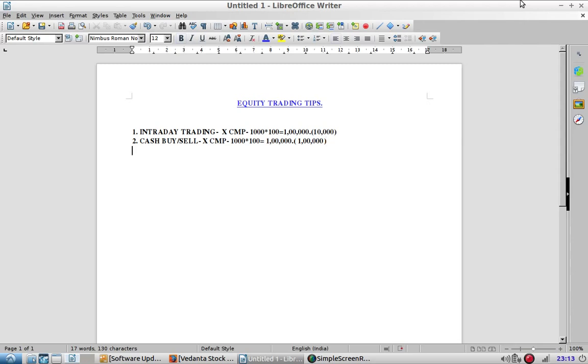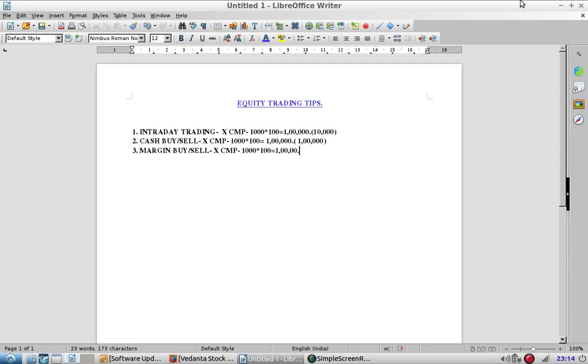The third point is margin buy or sell. It is similar to cash buy or sell, but one advantage is that you do not need to provide the total traded value. Let's take the similar example. You are buying X script at a current market price of rupees 1000. You are buying 100 shares, so the total traded value is 1 lakh. In cash buy, you need to have the total amount of the traded value.